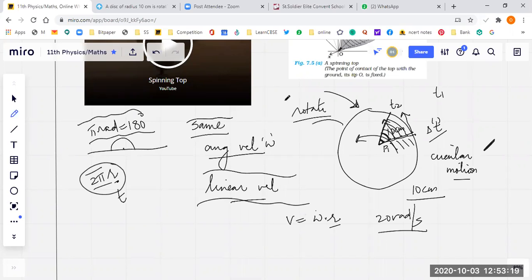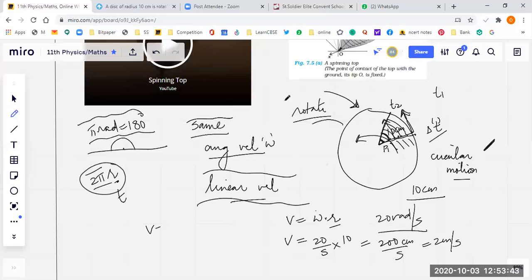So what is the velocity of this point, students? This point's velocity would be omega into r. Omega is 20 radians per second, into r, which is 10 centimeters. So it will be 200 centimeters per second, that is 2 meters per second. But if you see the velocity of the point in the center, what will that velocity be, students?